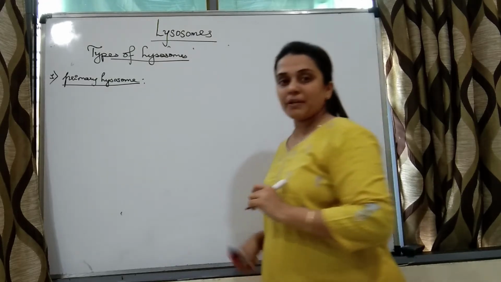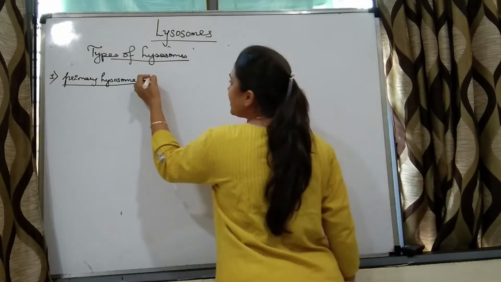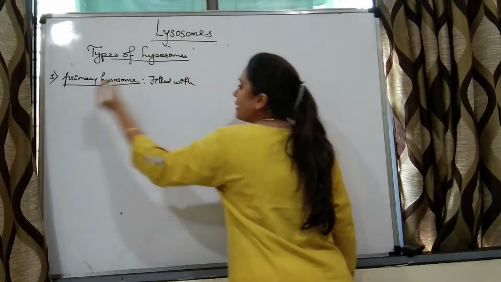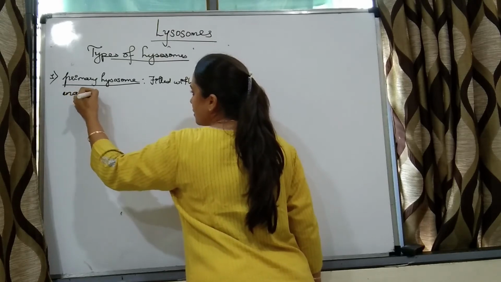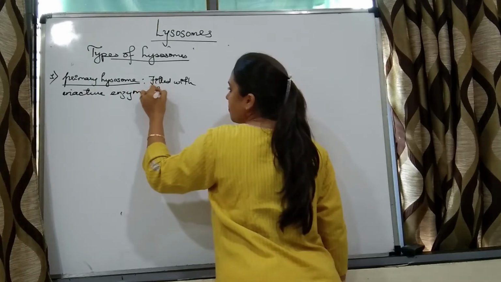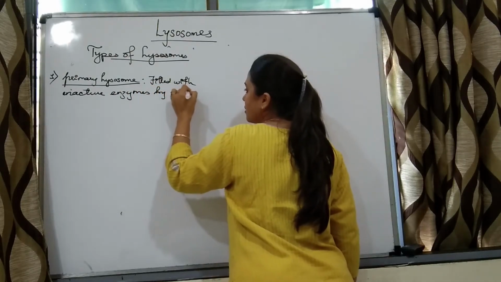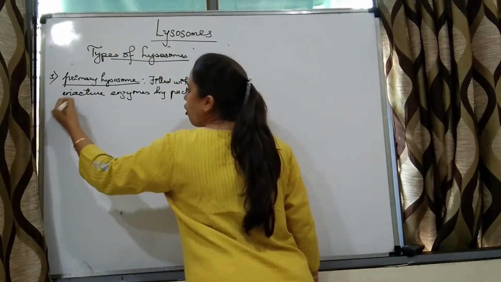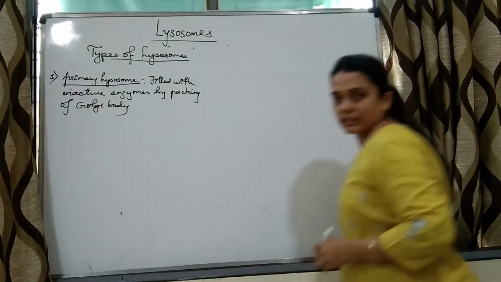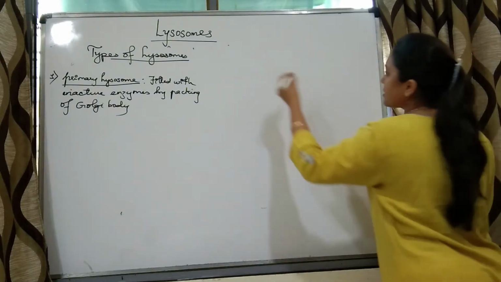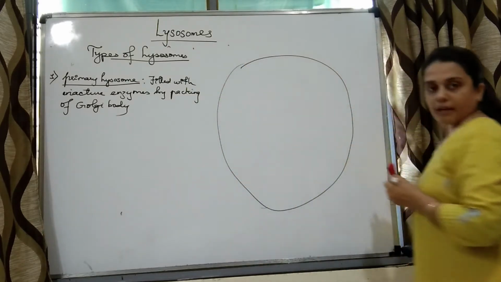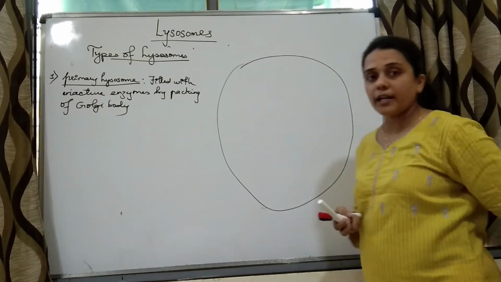Now what is this primary lysosome? Primary lysosome will be filled with inactive enzymes by the packaging of Golgi body, right? So say we are again drawing a cell. Now Golgi body, right?